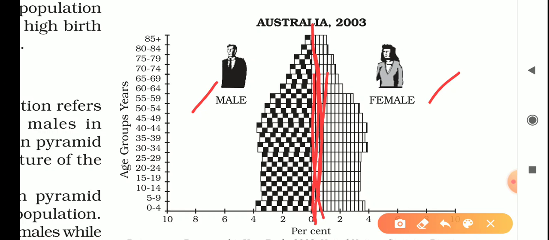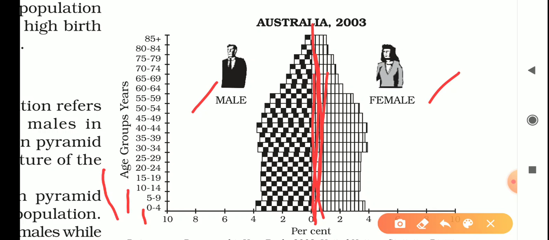Now we see in this figure the age groups: 0 to 4, 5 to 9, 10 to 14, 15 to 19. And now we check how many people are in each age group according to their gender. That's called age sex pyramid.